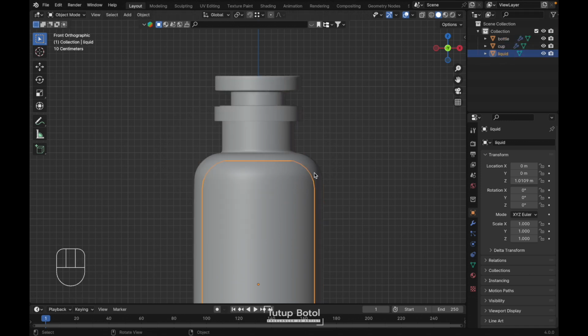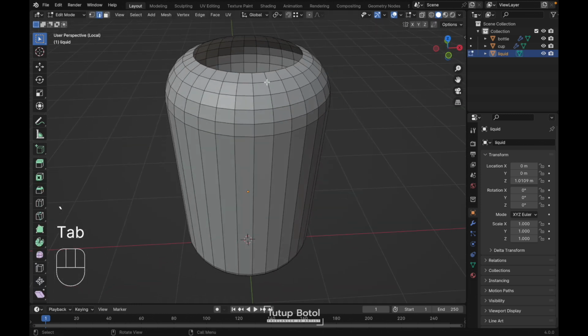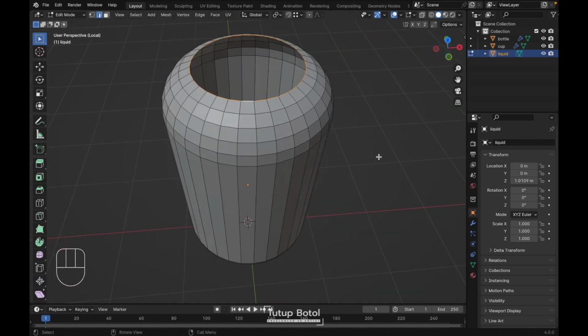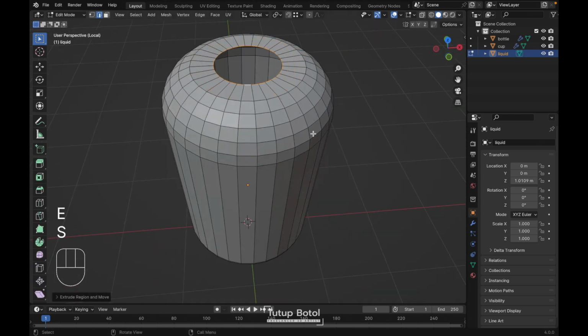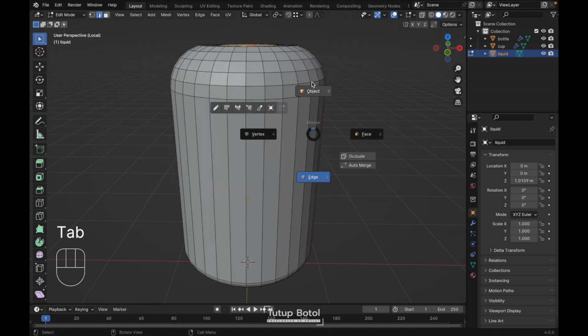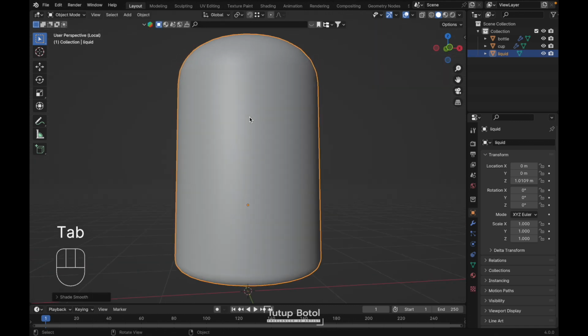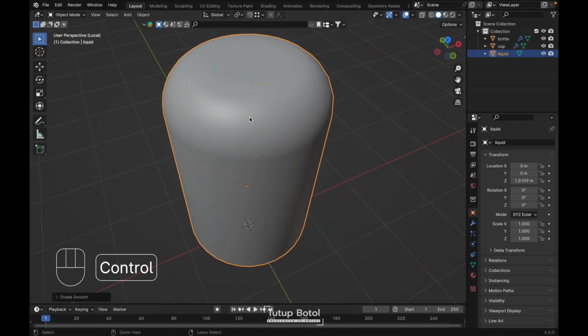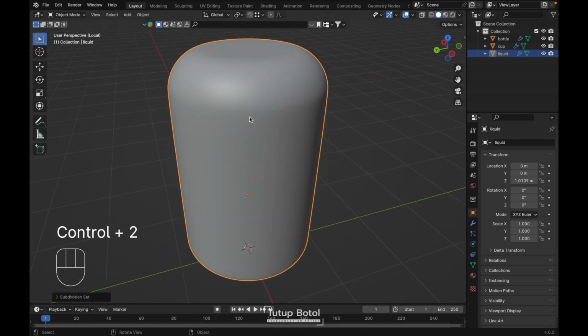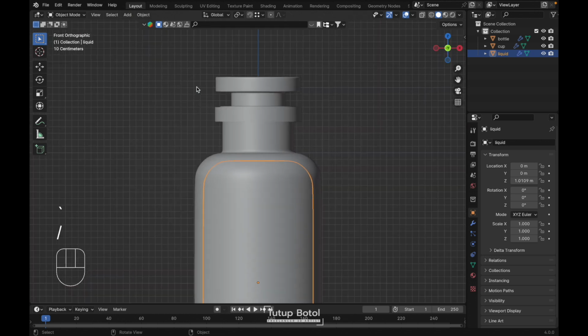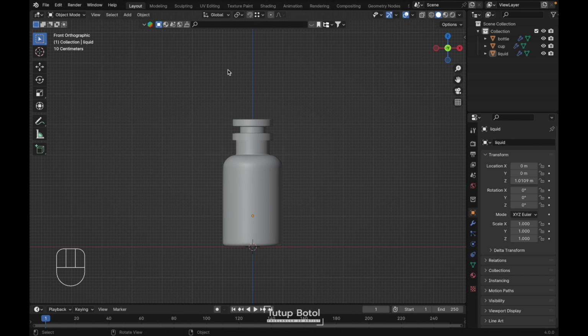And for the liquid, press slash on your keyboard, tap to the edit mode. We need to fill this up, press E, S to scale it, and press F to fill. Tap to the object mode, right click, shade smooth. Just like this. Add a subdivision modifier. Press slash again. We're done with the modeling.